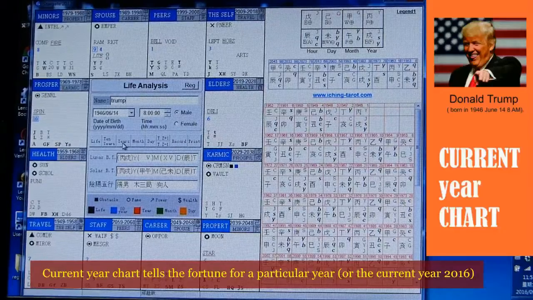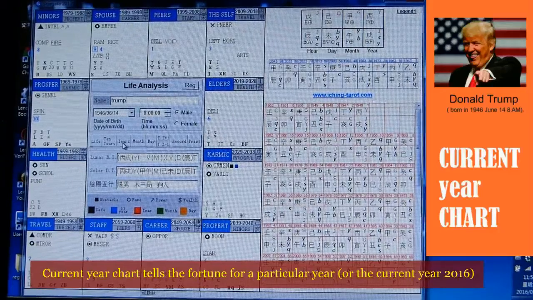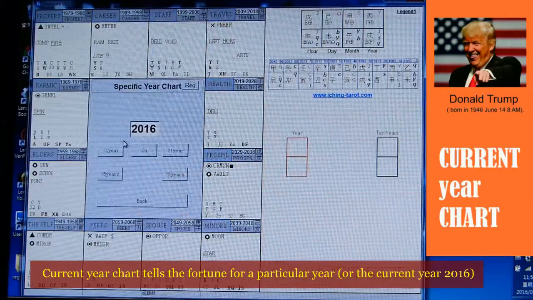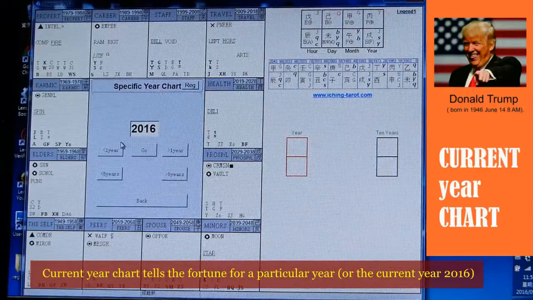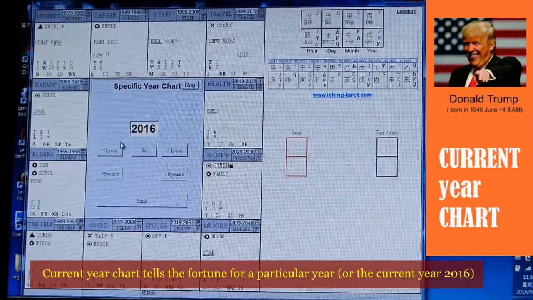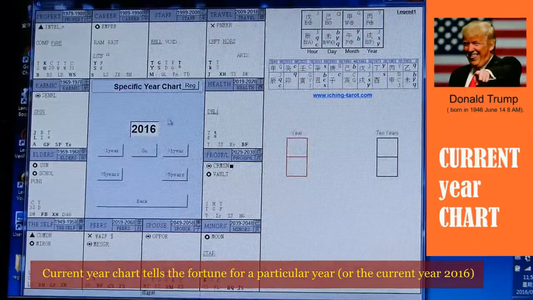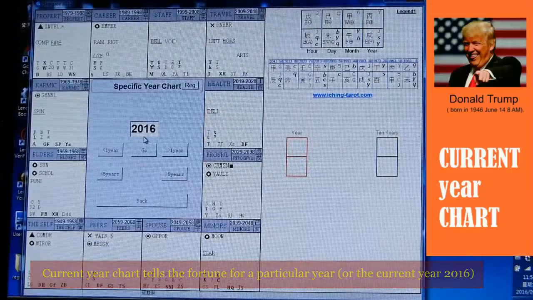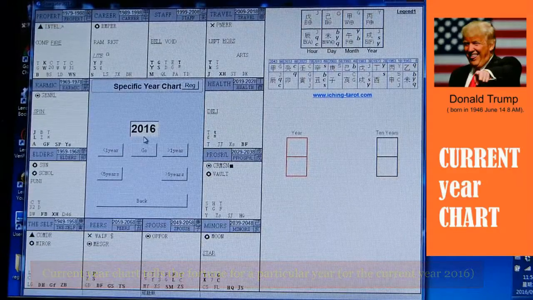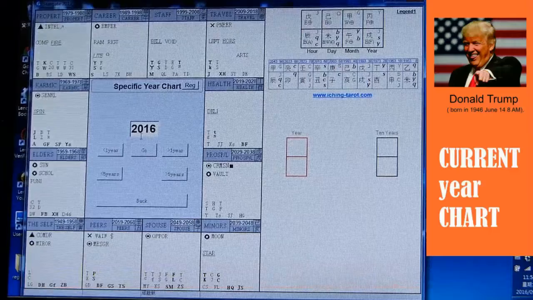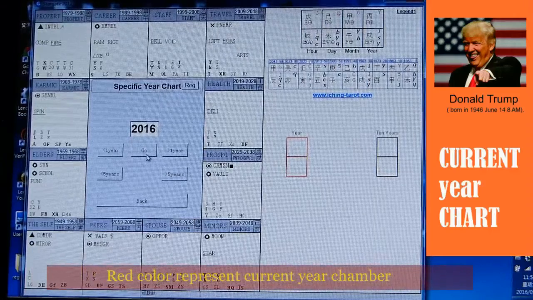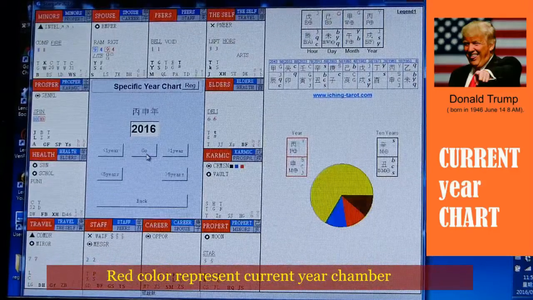In order to do that, go to the button called years and press years. Automatically, the software will show the current year on the menu. If that year appears rightly, just press the button go.